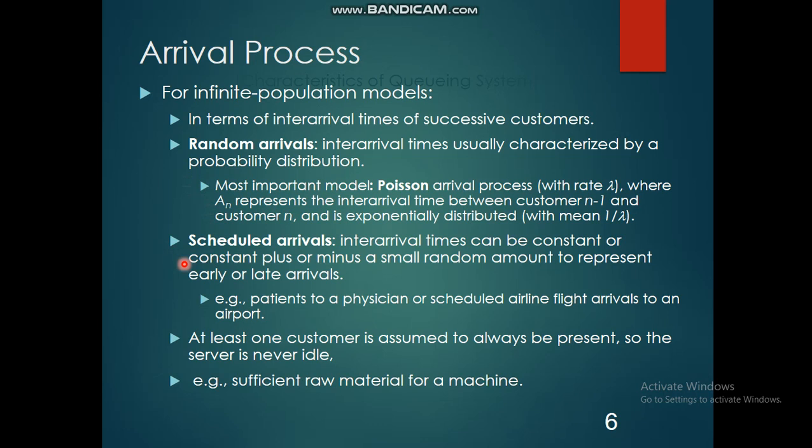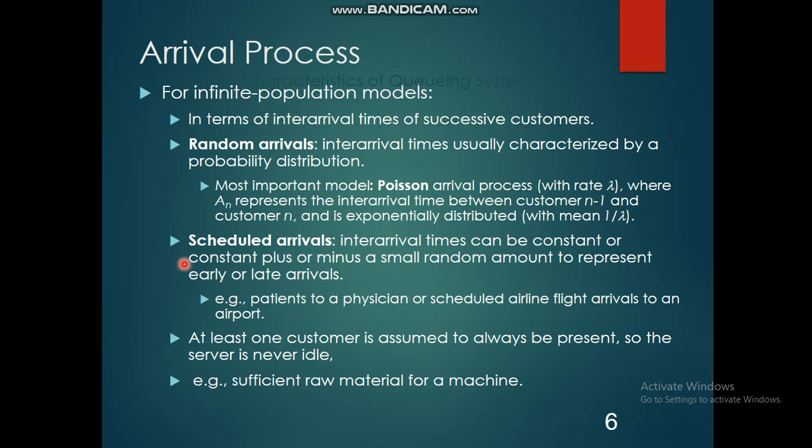For random arrivals, you can consider as an example customers arriving at a bank or at an exhibition. Whereas scheduled arrivals are totally different from random arrivals. Scheduled means they are already given some time, so the customer has to arrive at that particular time. It may be plus or minus, maybe 5 minutes late or 2 minutes late, like that. So that is called scheduled arrivals.